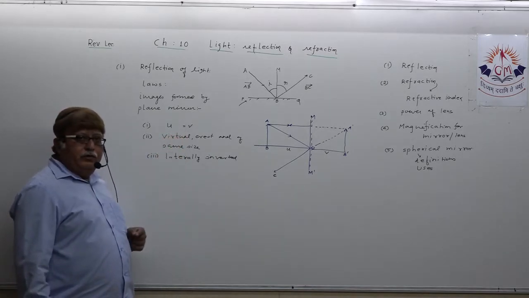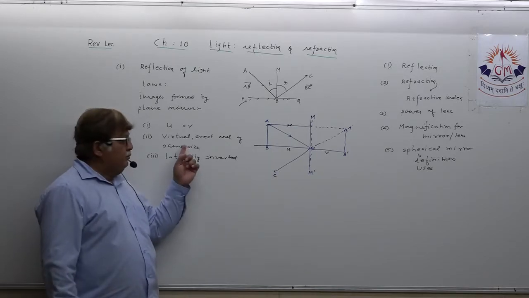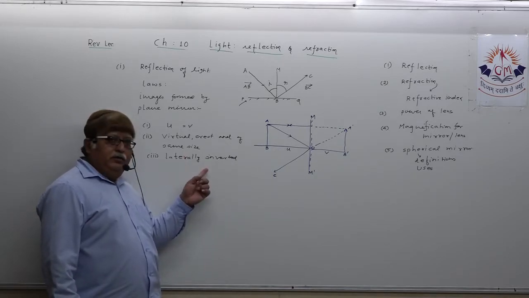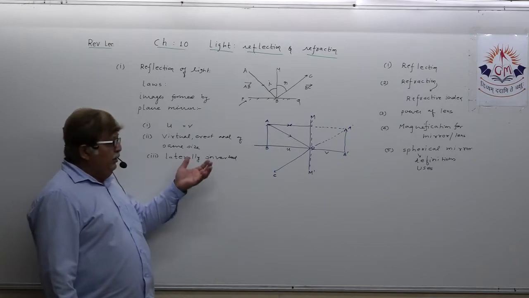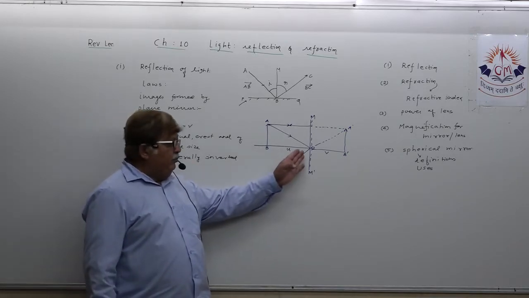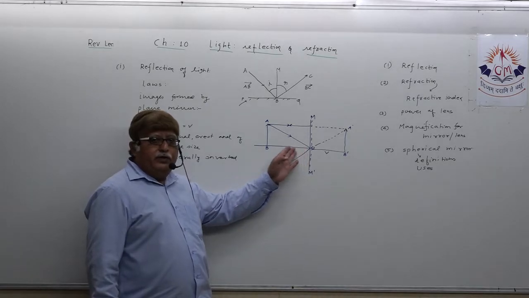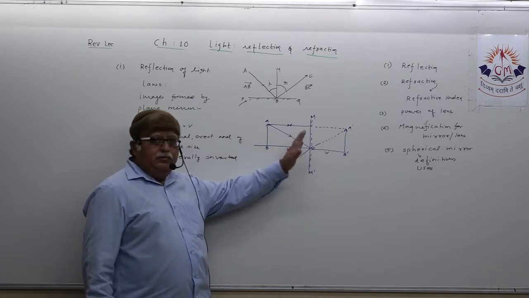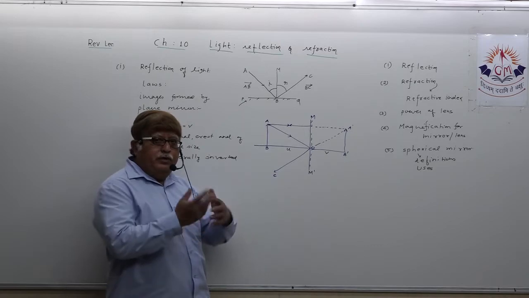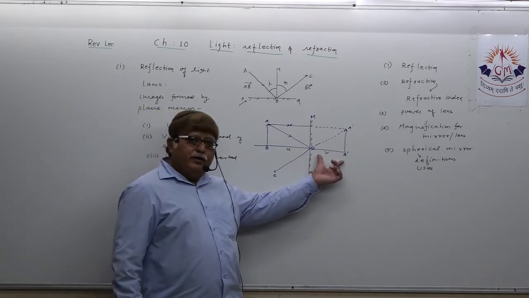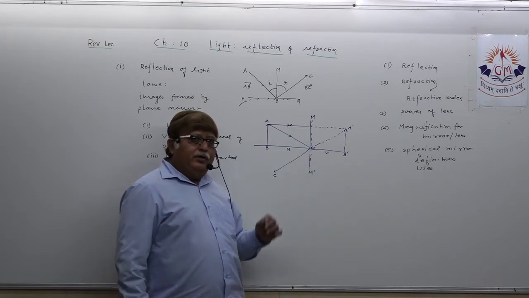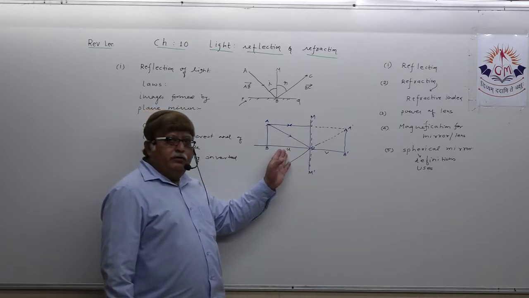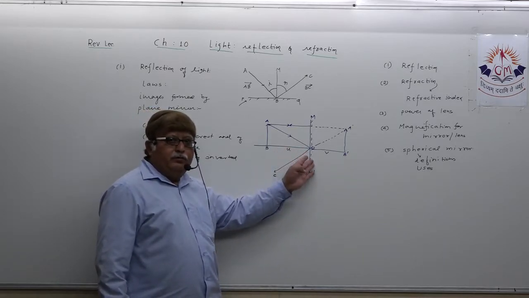Object distance is equal to the image distance. Image is virtual, erect and of same size. Image is laterally inverted. Many MCQs can also be designed from this. For example, the object is 5 centimeter away from a plane mirror. At how much distance is the image forming behind the mirror? So obviously 5 centimeter. And if they ask what would be the distance between object and image, this is 5, this is 5, 5 plus 5, 10.